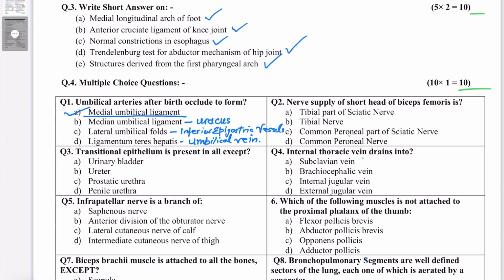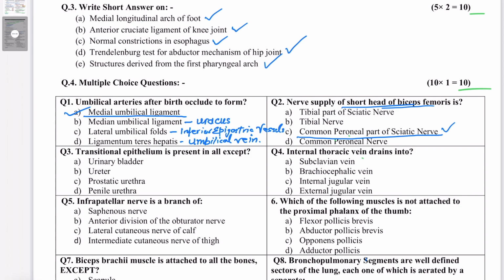Question number 2. Nerve supply of the short head of biceps femoris is tibial part of sciatic nerve, tibial nerve, common peroneal part of sciatic nerve, common peroneal nerve. Remember that the short head of biceps femoris is the only muscle that takes origin from the linea aspera, that is on the posterior surface of the shaft of femur. And because it's in the thigh and the nerve is sciatic nerve which is running in the back of thigh. So the answer here is common peroneal part of the sciatic nerve.